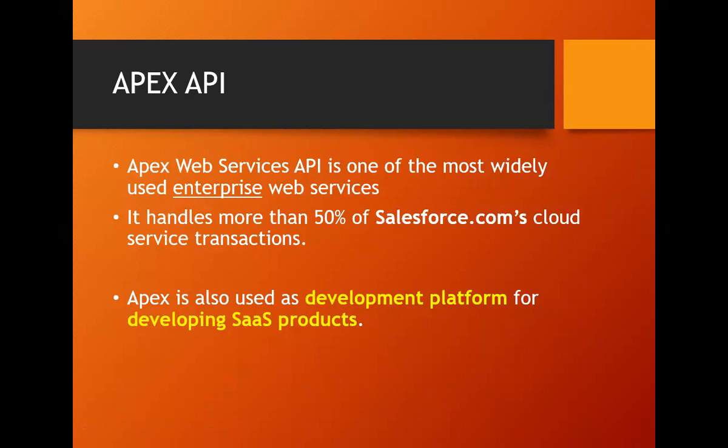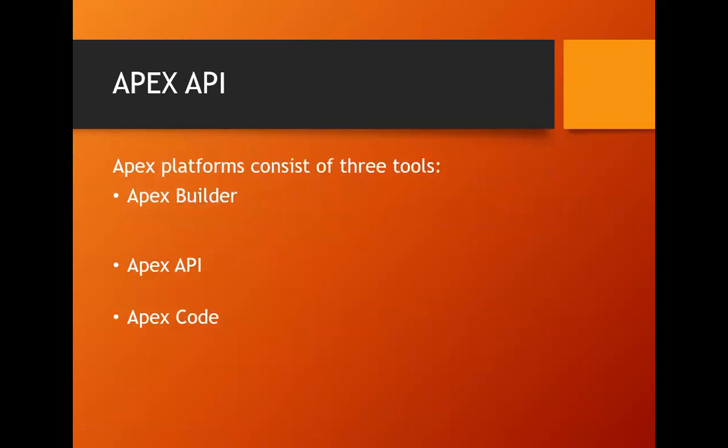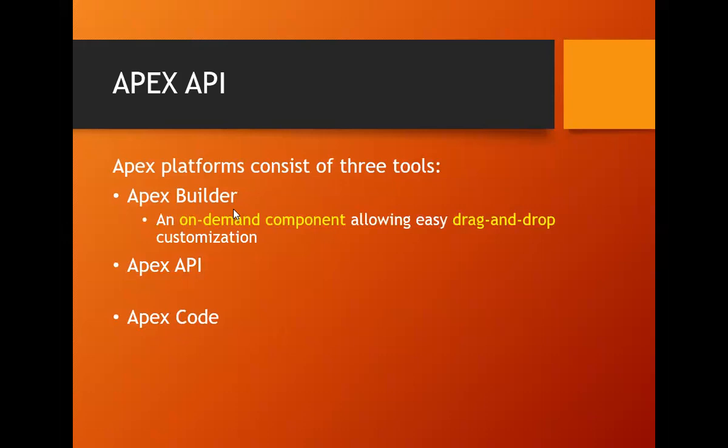Okay, this Apex is something which is developed by the Salesforce.com team themselves. Now this development platform consists of three things. One is the Apex Builder, second is the API, and the third is the programming code which supports Apex coding. Apex Builder is a kind of tool which provides a drag and drop facility. Using that, components can be added or removed, or the placement of certain components can be modified according to the requirement of the customer.